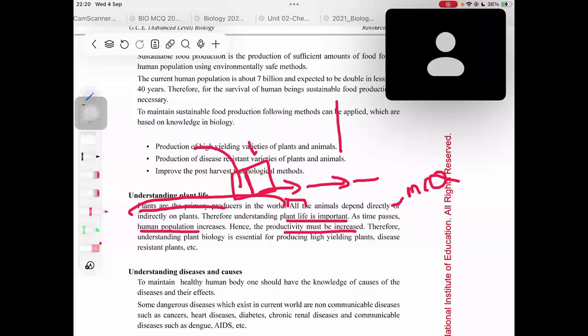Therefore, to increase the productivity of plants, let's say this is a normal tomato plant. It produces only 5 fruits per week, five fruits per month, right?